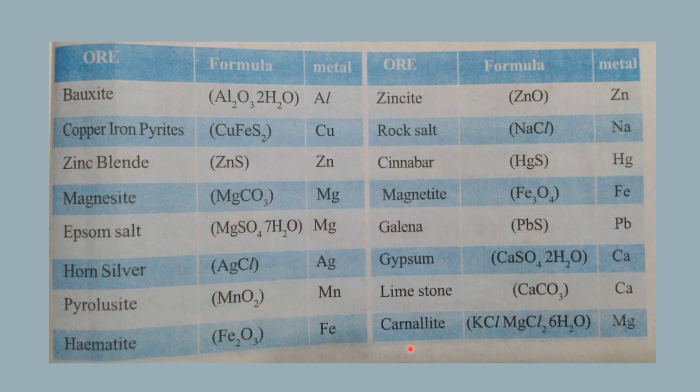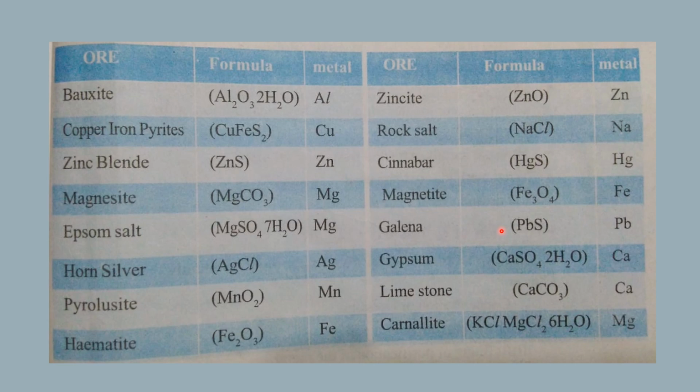Then the last one is carnallite. KCl MgCl2 6H2O is an ore of magnesium. So magnesium also has two more ores, that is carnallite and Epsom salt MgSO4 7H2O. Magnesite MgCO3 is also an ore of magnesium. So the three ores of magnesium are magnesite, Epsom salt and carnallite. These are the three ores of magnesium. And iron ores are hematite Fe2O3 and magnetite Fe3O4.